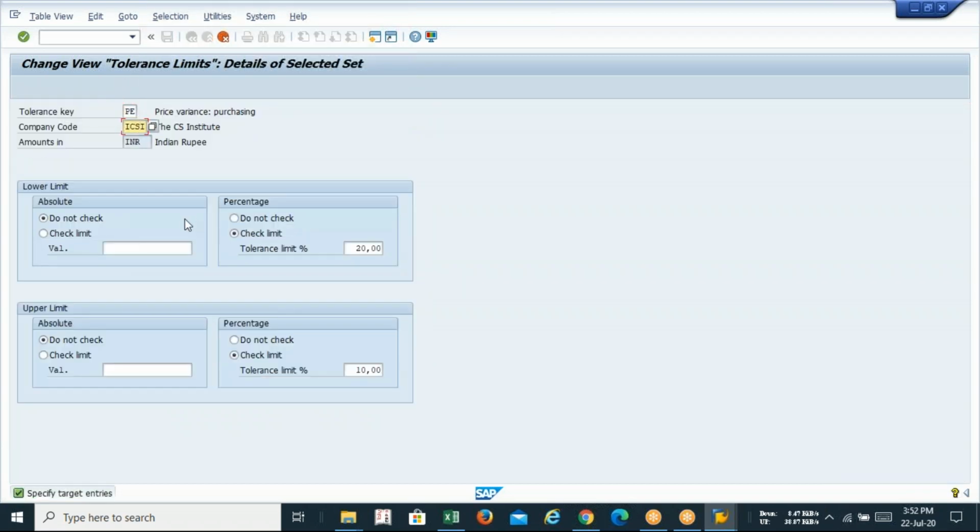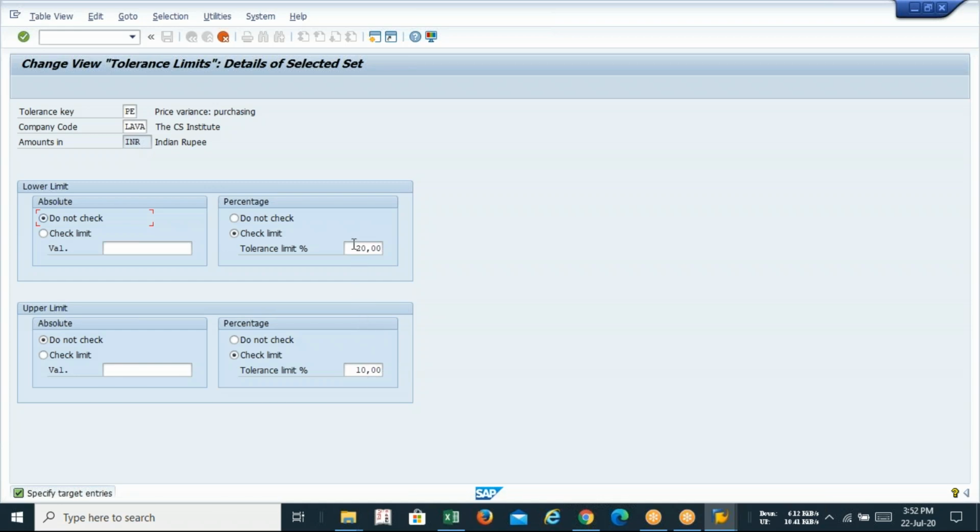Just replace your company code. Lava is my company code; you have your own company code. You just check it. For percentage, there is no maximum limit beyond 100. The percentage will be 100; there is nothing more than 100. So from 0 to 100, you can select any number as per your choice.